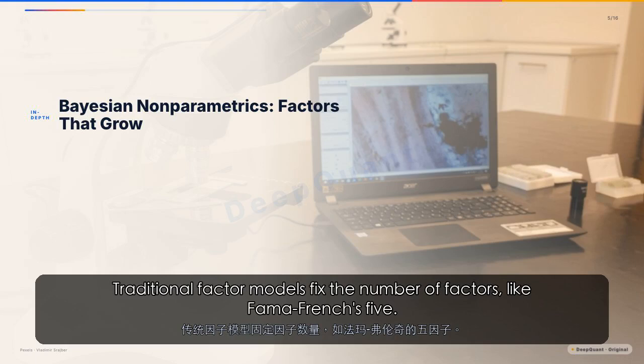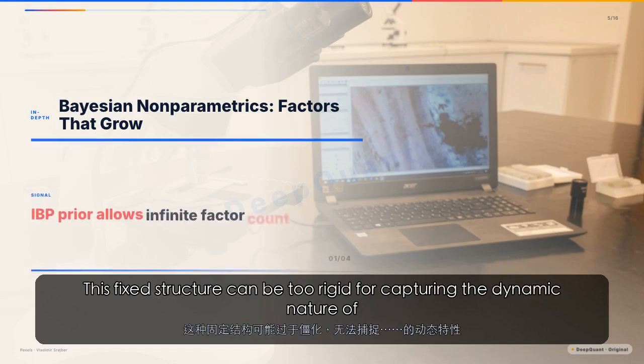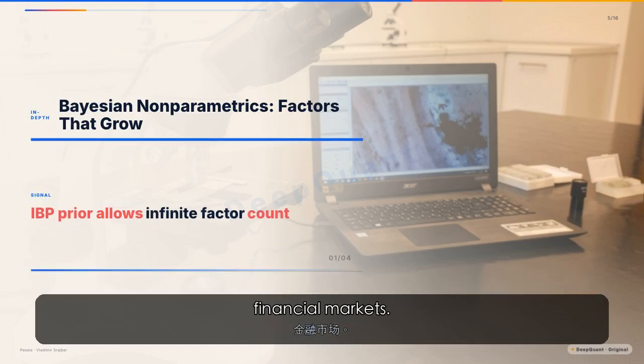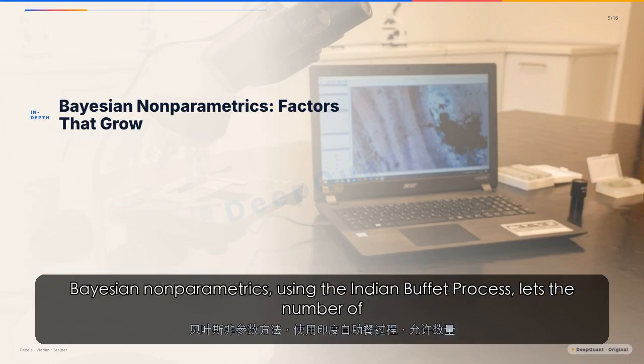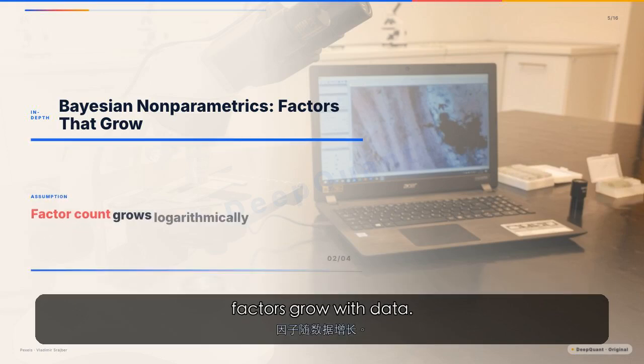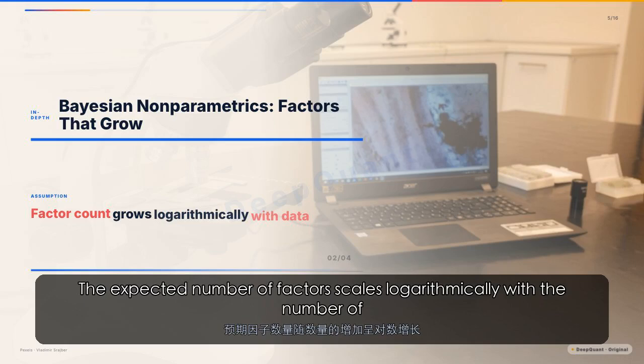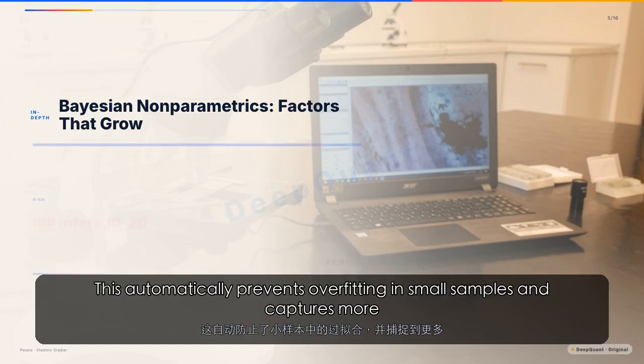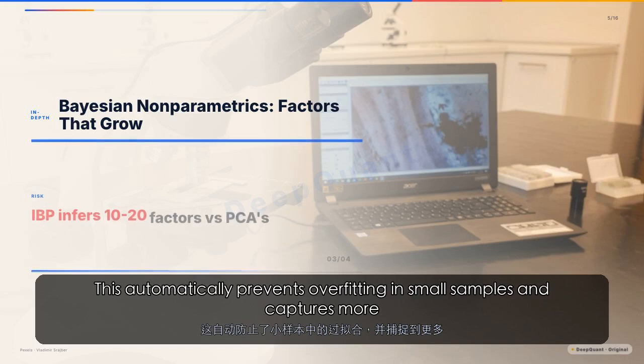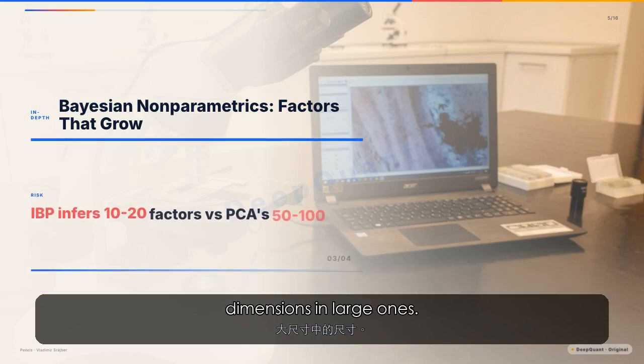Traditional factor models fix the number of factors, like Fama-French's 5. This fixed structure can be too rigid for capturing the dynamic nature of financial markets. Bayesian nonparametrics, using the Indian buffet process, lets the number of factors grow with data. The expected number of factors scales logarithmically with the number of stocks. This automatically prevents overfitting in small samples and captures more dimensions in large ones.